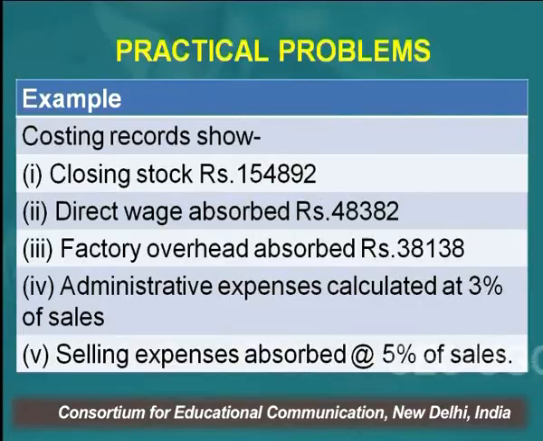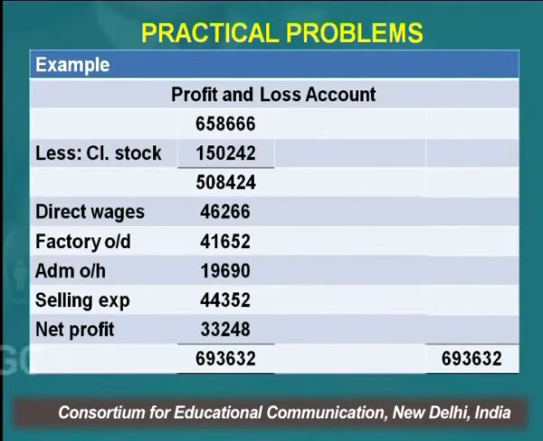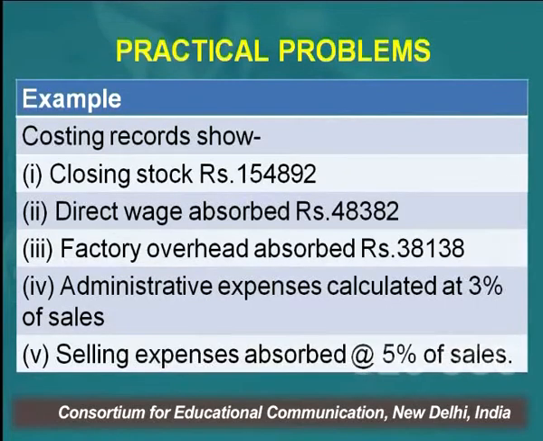And you are given additional information that costing records, this was the profit and loss account, meaning financial books. Now the costing record shows that closing stock is 1,54,892, meaning the closing stock in the two books differs. What you are seeing is closing stock in the financial book is 1,50,242, and in the cost books it shows 1,54,892.